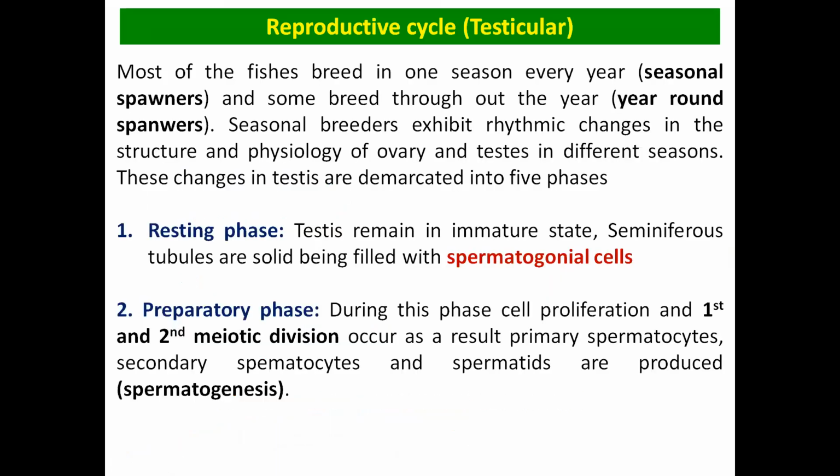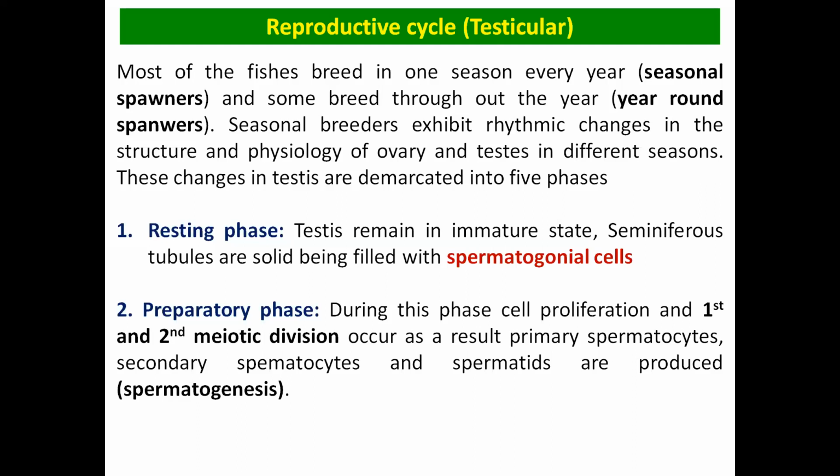Now the reproductive cycle. The reproductive cycle is of 2 types, the testicular in the male and ovarian in the female. So first we will discuss the testicular cycle or the reproductive cycle in the male. Some fishes breed once in a year, in one season. Some fishes breed throughout the year. The fishes which breed only in one season of a year are known as seasonal breeders, and the fishes which can breed 2-3 times or throughout the year are known as year round spawners.